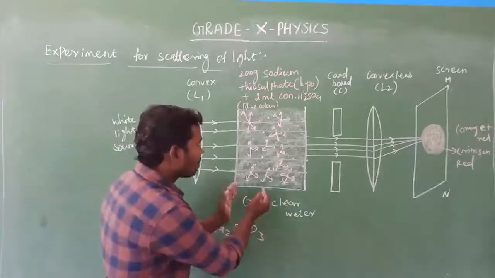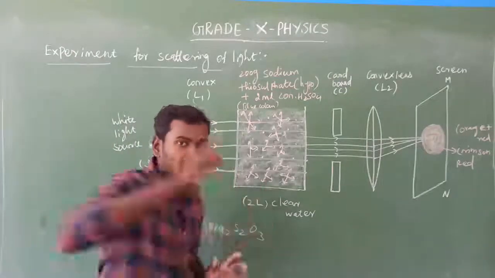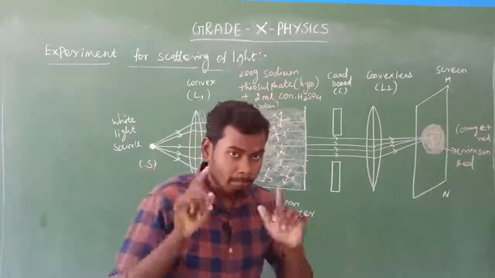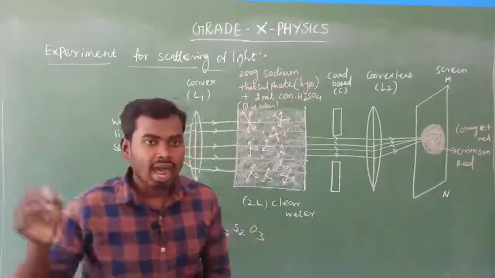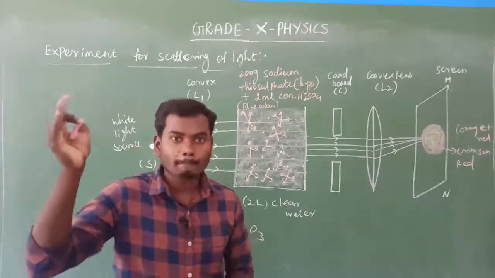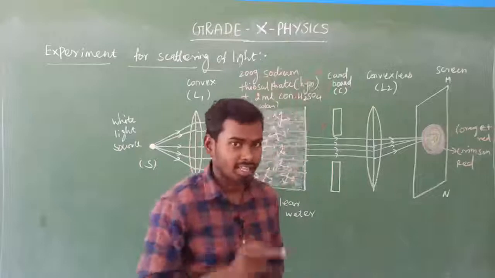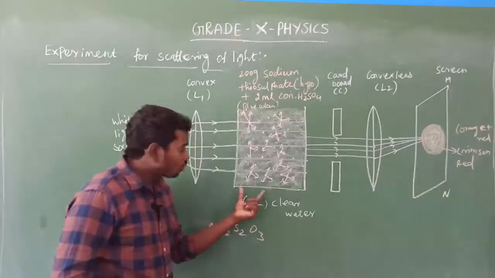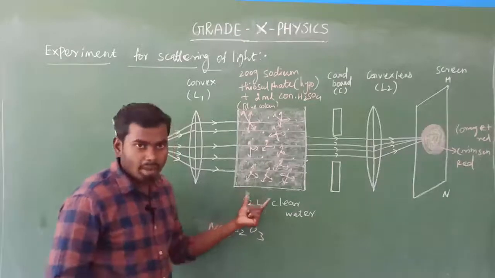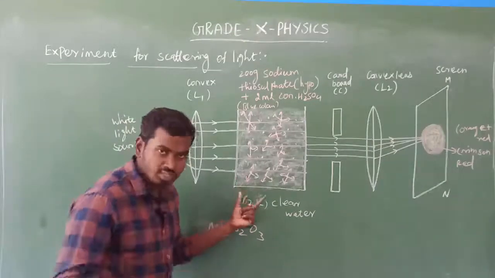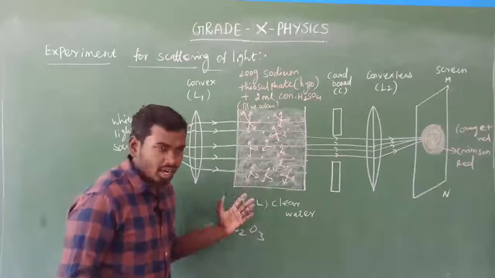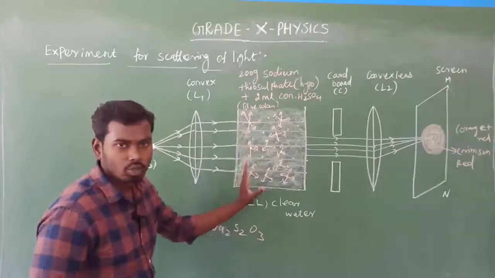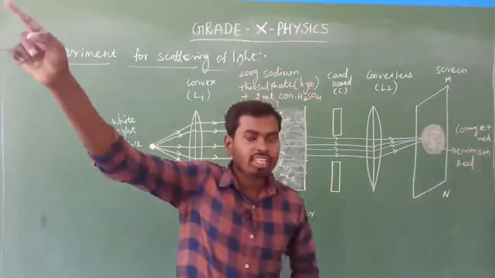So compare this formation of blue color in the solution with the sky. Why does the sky appear blue? Because most of the longer wavelength visible spectrum jumps over the air particles, isn't it? Yes. The blue color has shorter wavelength, so that is the reason why the blue color gets scattered first. That is the reason why we can see the blue color light inside the solution. Am I right? Yes, the same thing happens in the sky.